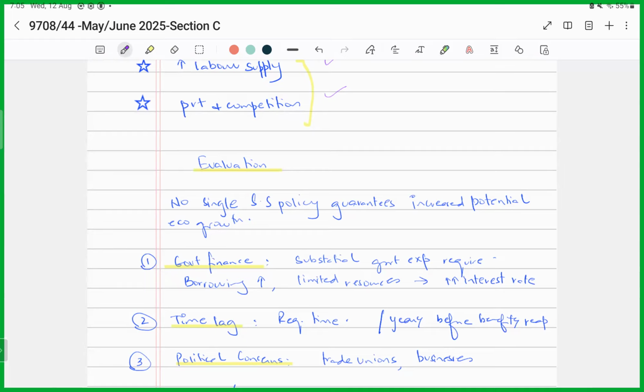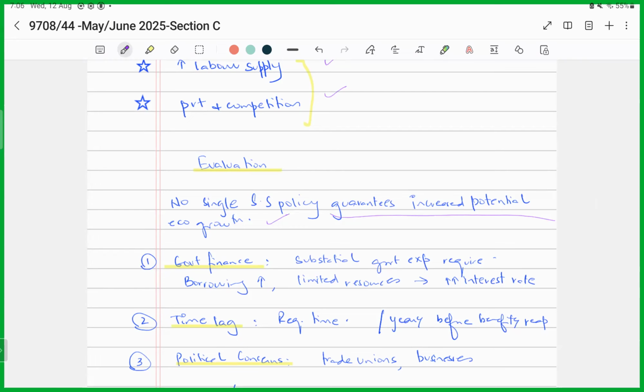You see, there is no single supply side policy that would guarantee you an increase in potential economic growth. So this means we are going to be using a combination of these policies in order to ensure an increase in our economic growth, right?